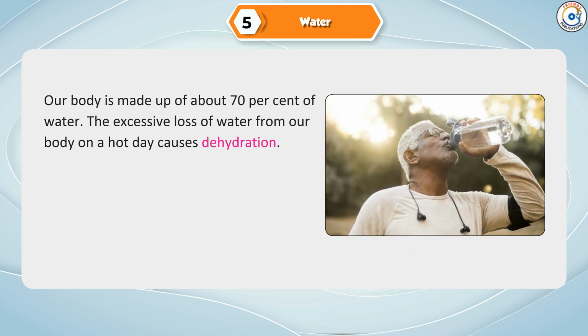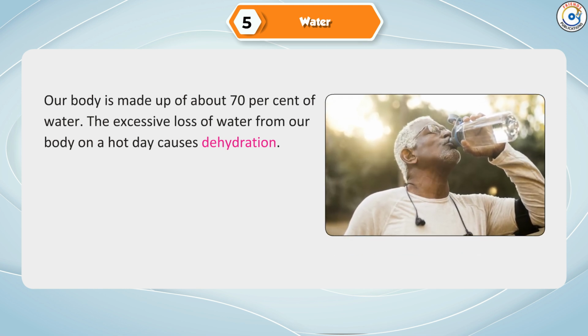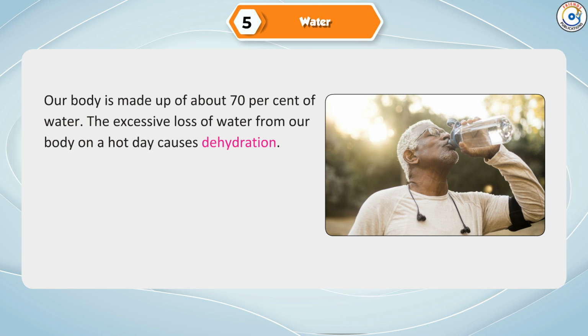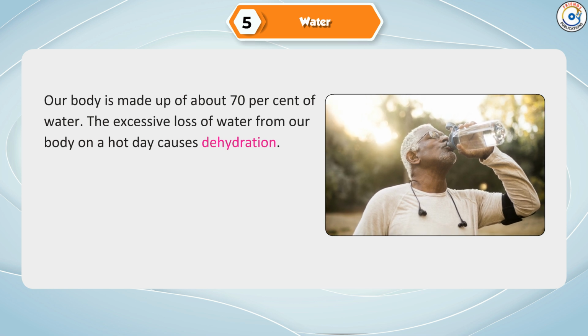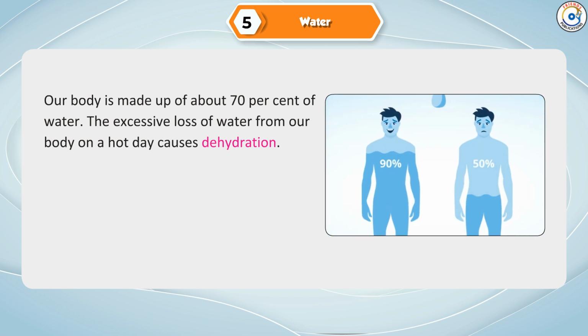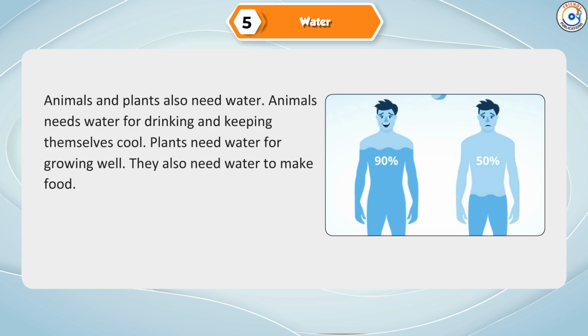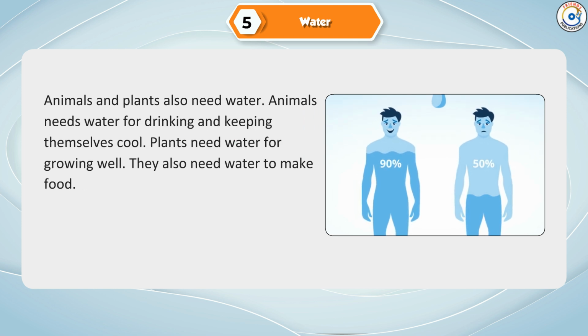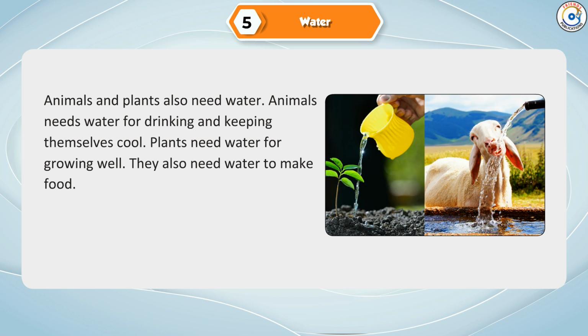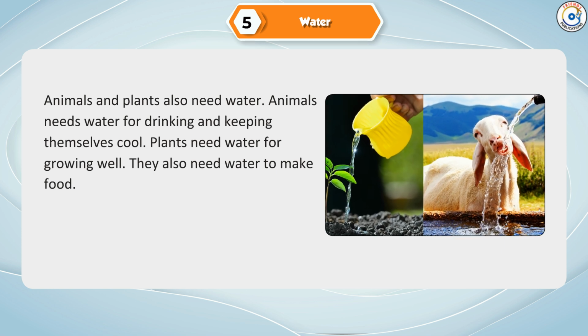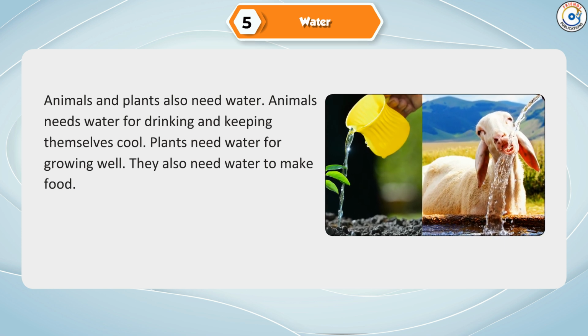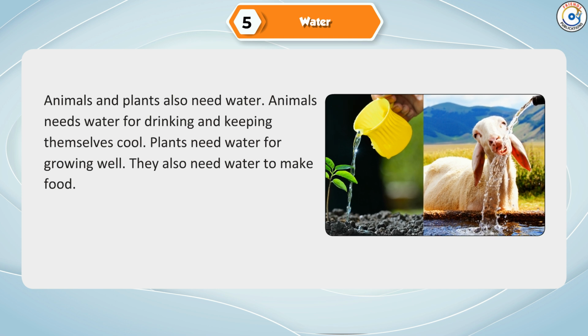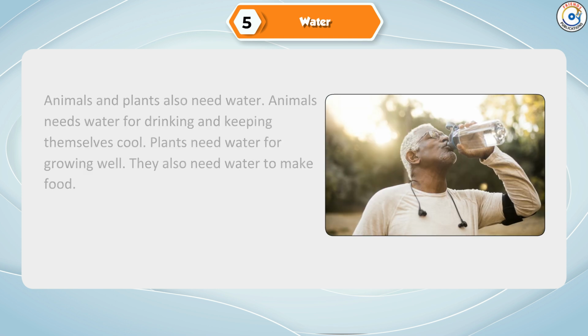Our body is made up of about 70% water. The excessive loss of water from our body on a hot day causes dehydration. Animals and plants also need water. Animals need water for drinking and keeping themselves cool. Plants need water for growing well. They also need water to make food.